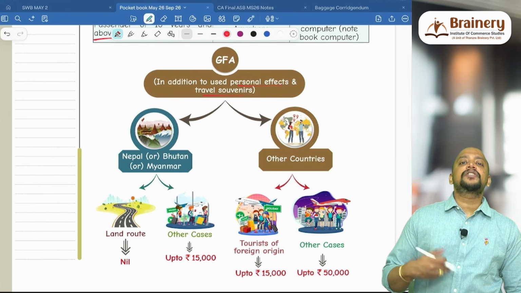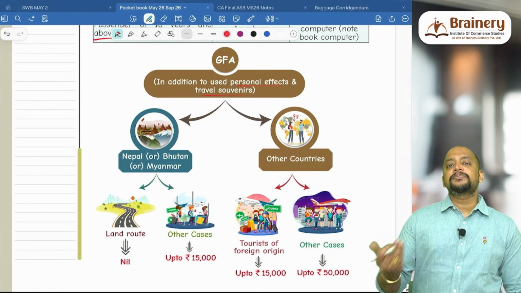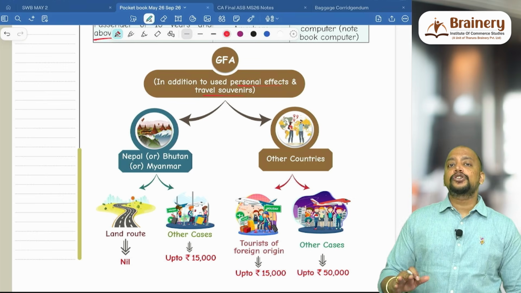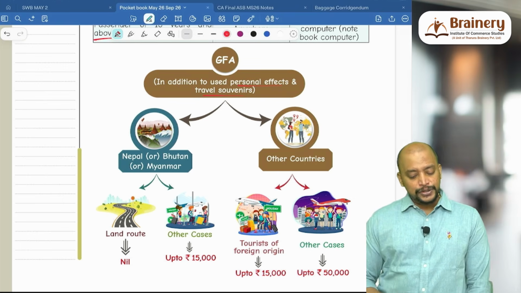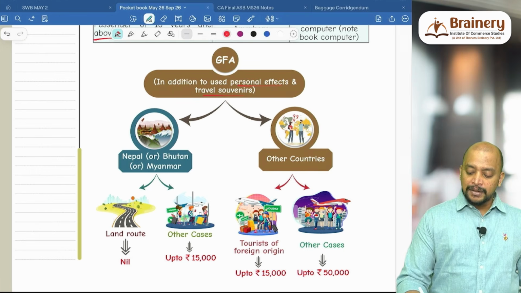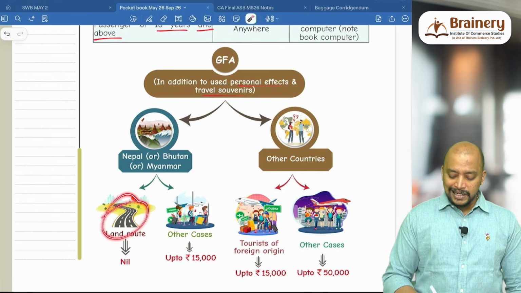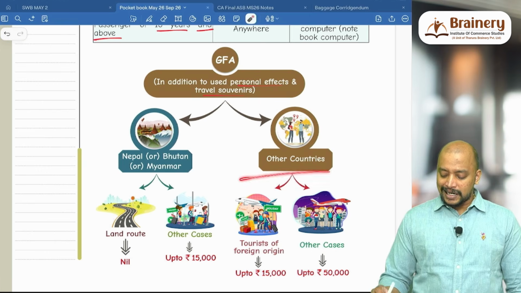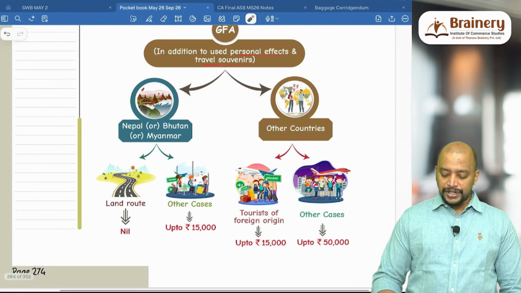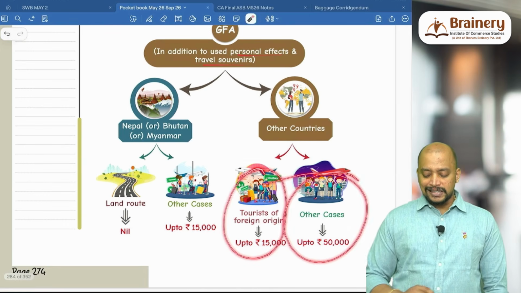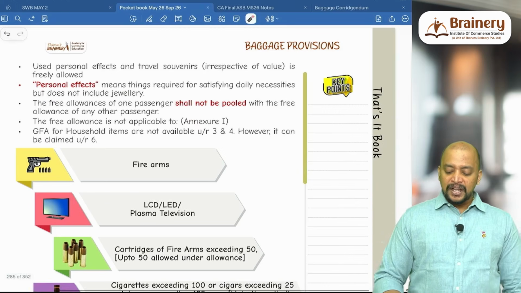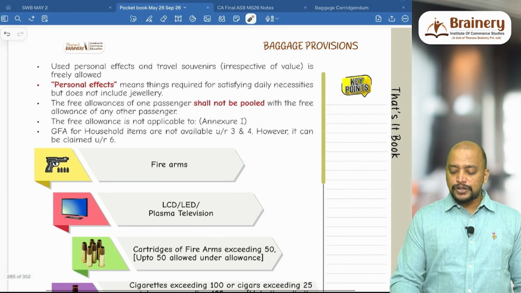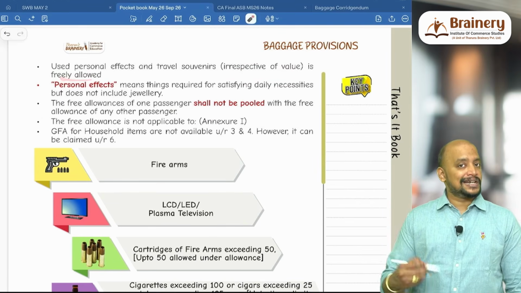As a memory of the visit to that particular country, we may bring something as a travel souvenir, but that should not be in commercial quantity. That is also exempted. For Nepal, Bhutan, Myanmar, if they are coming by land route, it is nil. In other cases, up to 15,000. And if they are coming from other countries, then a tourist of foreign origin gets up to 15,000, and in other cases up to 50,000. Next, used personal effects and travel souvenirs, irrespective of value, are freely allowed, that is, exempted.